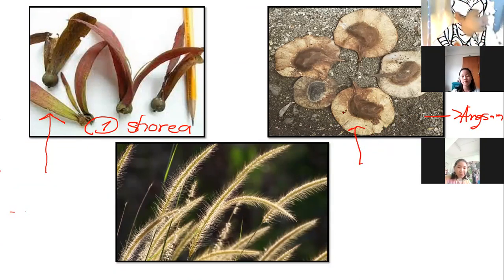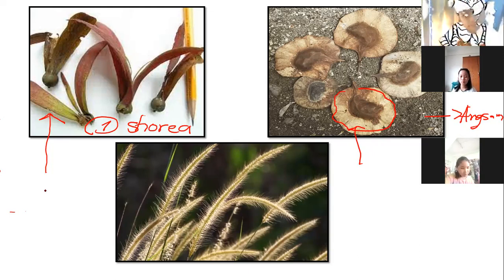But this one is like wings. That's why Angsana and Shorea can fly away, far from the mother plant.